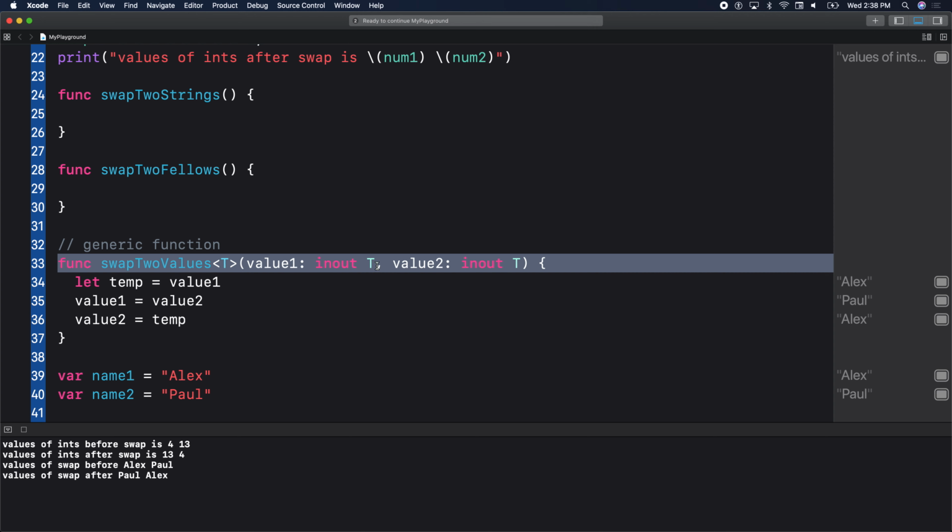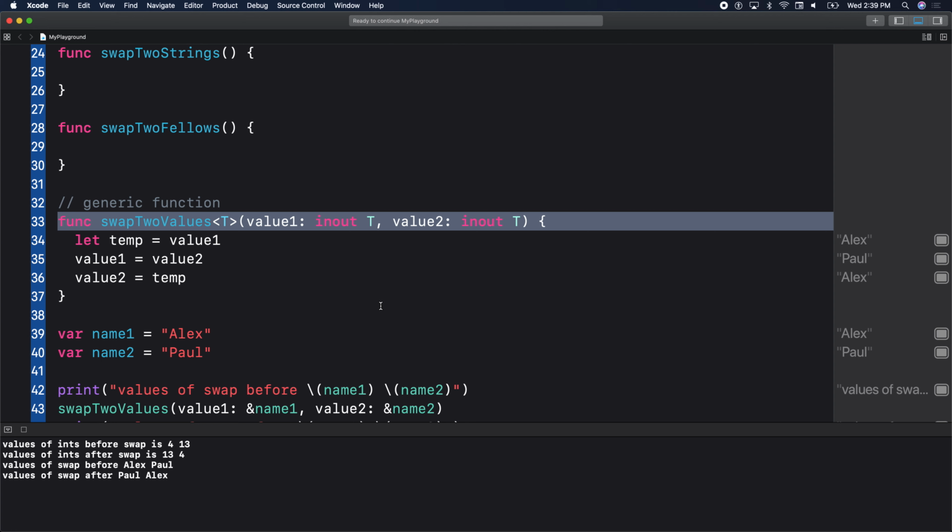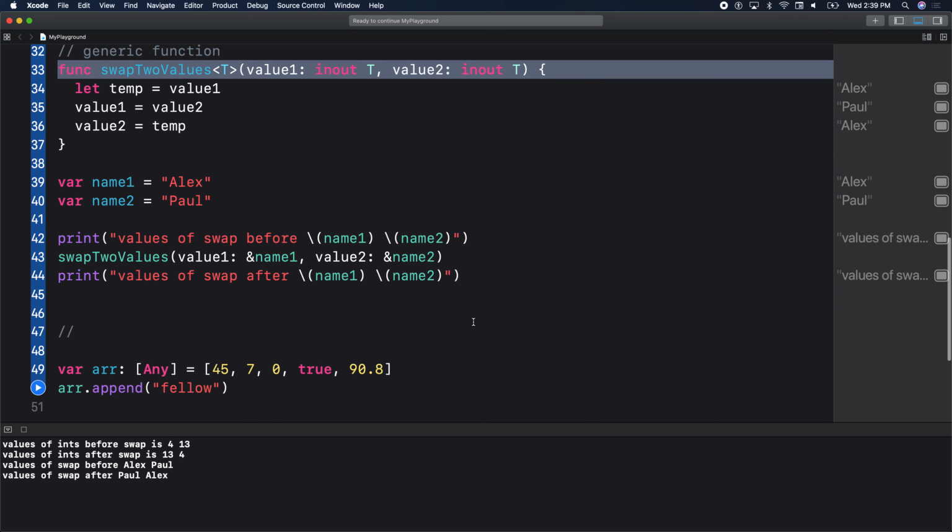But that breaks the whole Swift type safety mechanism, because now you're not type safe anymore. You could swap an int with a double, but you have to figure out what it is. And that would still crash, because the compiler would tell you cannot assign integer to double. Thank you, those are good questions.